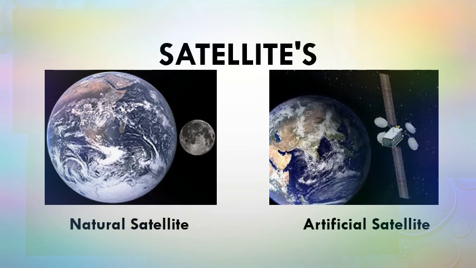Artificial satellite. An artificial satellite is a man-made object that revolves around a planet in an orbit. Artificial satellites have many uses. Some of them are to study distant planets. They give us weather reports. They are also responsible for transmission of telephone, television, and radio signals. In 1975, an artificial satellite called Aryabhata was launched by India.